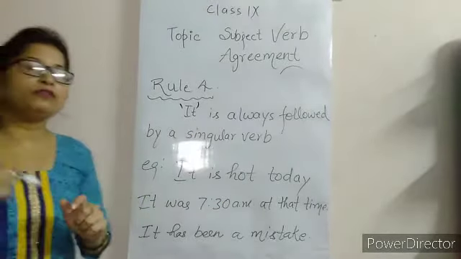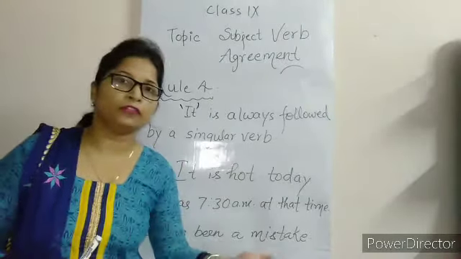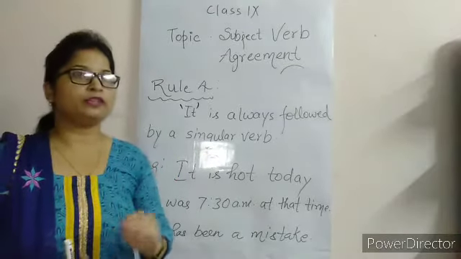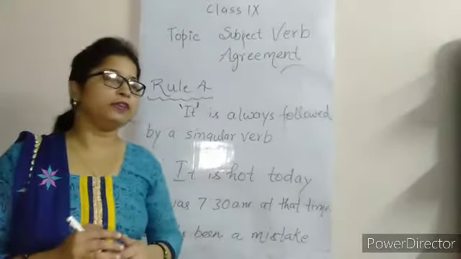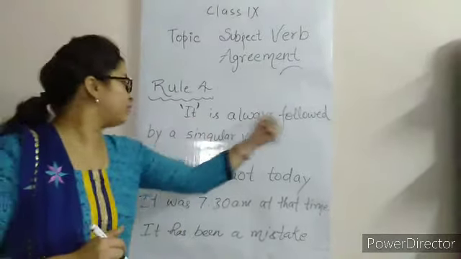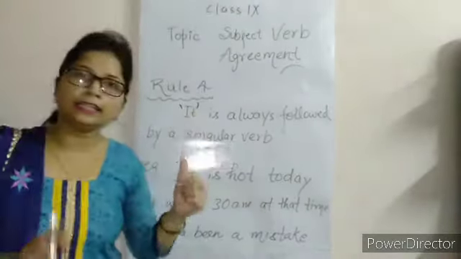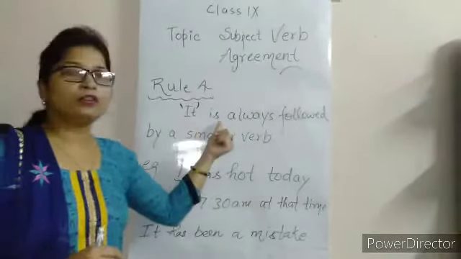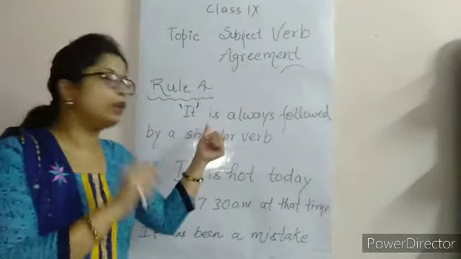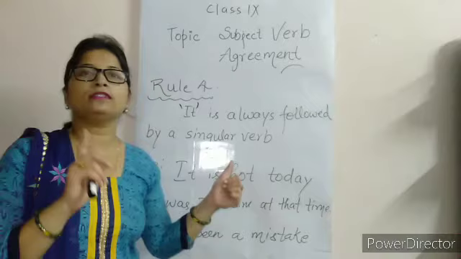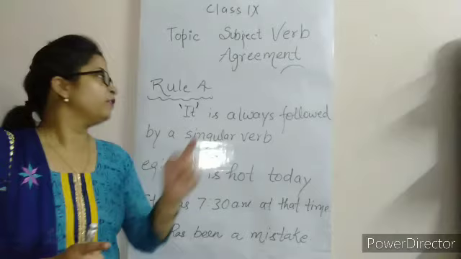In rule 1 I had taught you that with a singular subject we use a singular verb and with a plural subject we use a plural verb. And in rule 4 what is given is, it is always followed by a singular verb. Yani if you see it in any sentence, then after it, whatever helping verb you are using will always be in singular form. You don't have to use a plural verb with it.